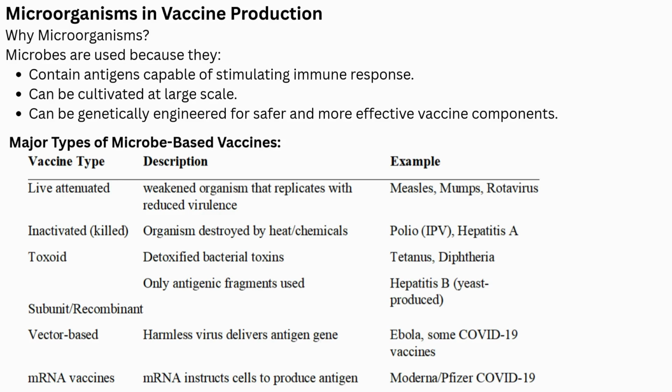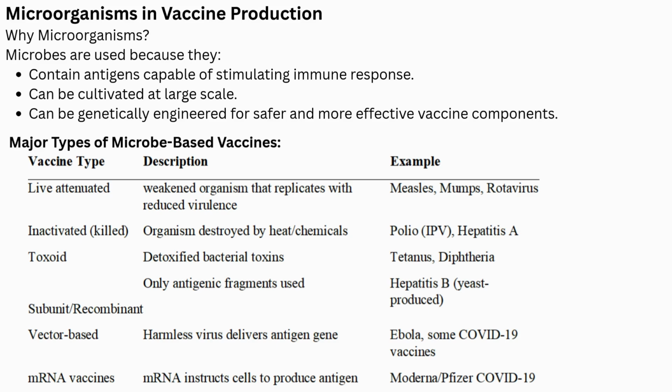Microorganisms in vaccine production. Why microorganisms? Microbes are used because they contain antigens capable of stimulating an immune response, can be cultivated at large scale, and can be genetically engineered for safer and more effective vaccine components.